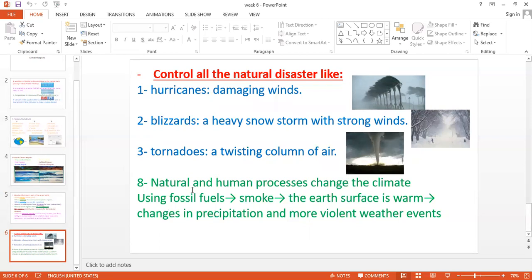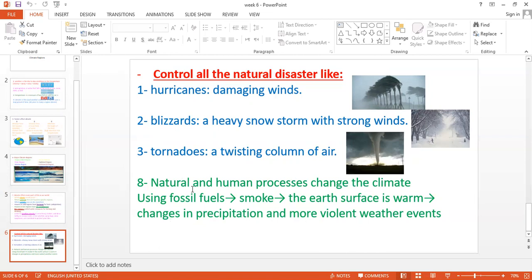Also, the changes in precipitation are a natural process. Sometimes there are changes in precipitation and more violent weather events like hurricanes, blizzards, and tornadoes. All of these disasters also affect the climate. So does the climate change over the years? Yes.